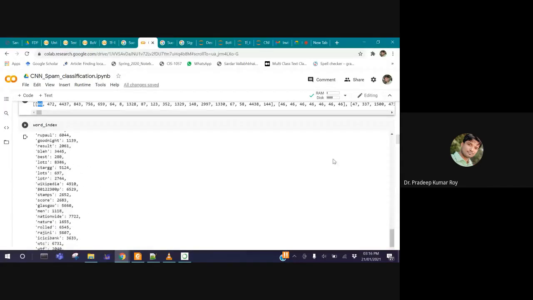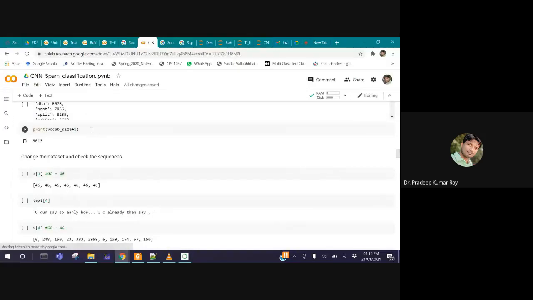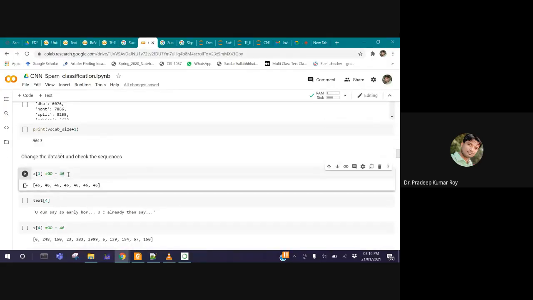I'll show that again. The indexing of all the words happened in such a way that it is so accurate. See this one. The number of unique words in the current data, the data set has changed, so do not compare with the previous one. This data set has a total of 9013 unique words, plus one for unknown. Now the first row of the data set has 46, 46, 46, 46. All are 46. How many times? 2, 4, 6 and 7 times.